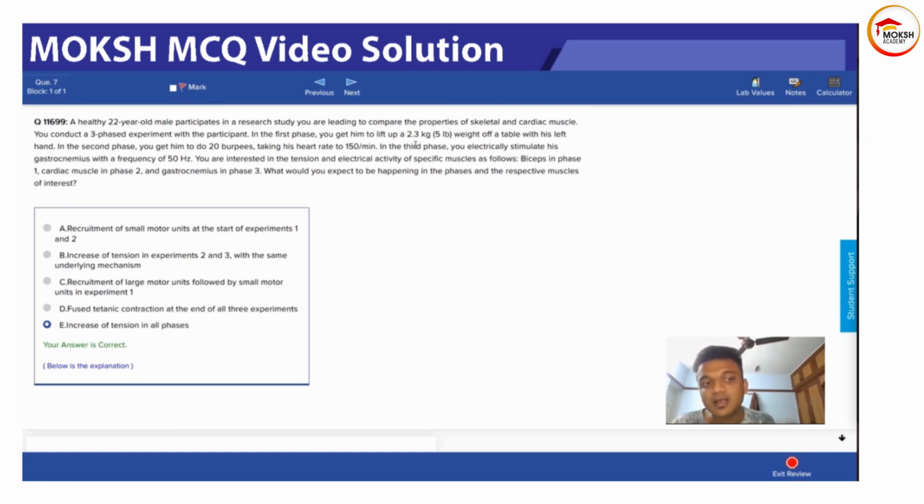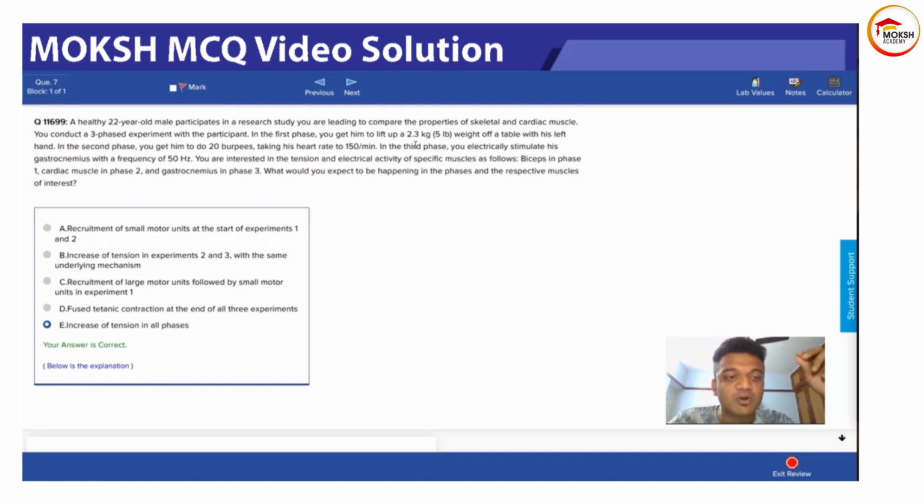So the answer should be option E, right? Now option A, recruitment of small motor units. Recruitment is happening in experiment 1, but does recruitment occur in experiment 2? Cardiac muscle has nothing to do with recruitment, right? So option A is ruled out. Option B, increase in tension in experiment 2 and 3, but same mechanism. Again, cardiac muscle has a different mechanism. It is simply due to increased contractility, Starling mechanism, whereas here we are doing temporal summation. So both are different. Again, it can't happen.